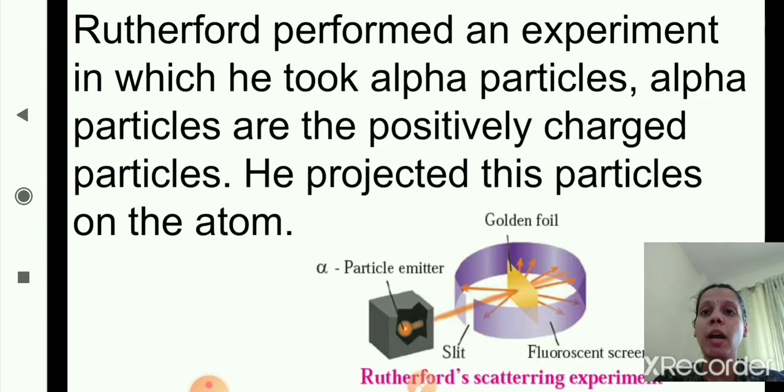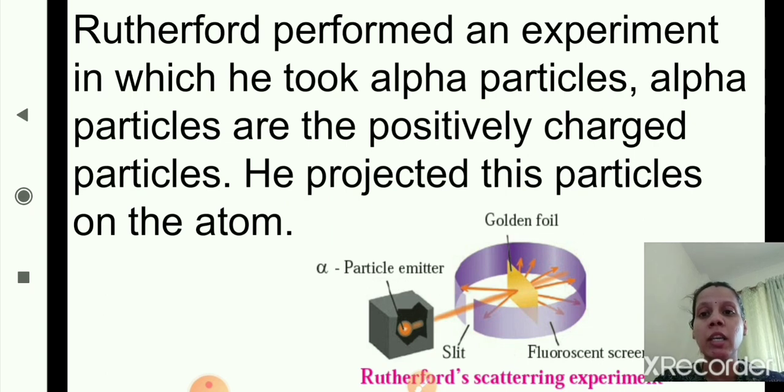Rutherford performed an experiment in which he took alpha particles. Alpha particles are positively charged particles. He projected these alpha particles on the atom.